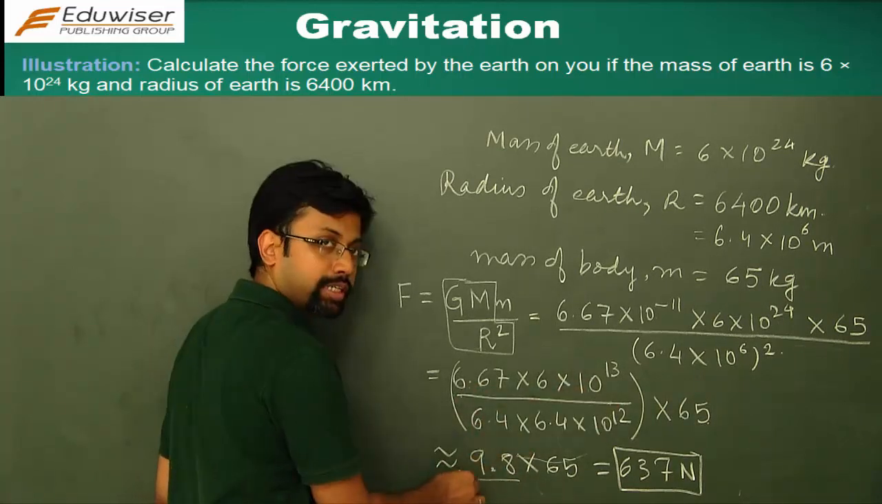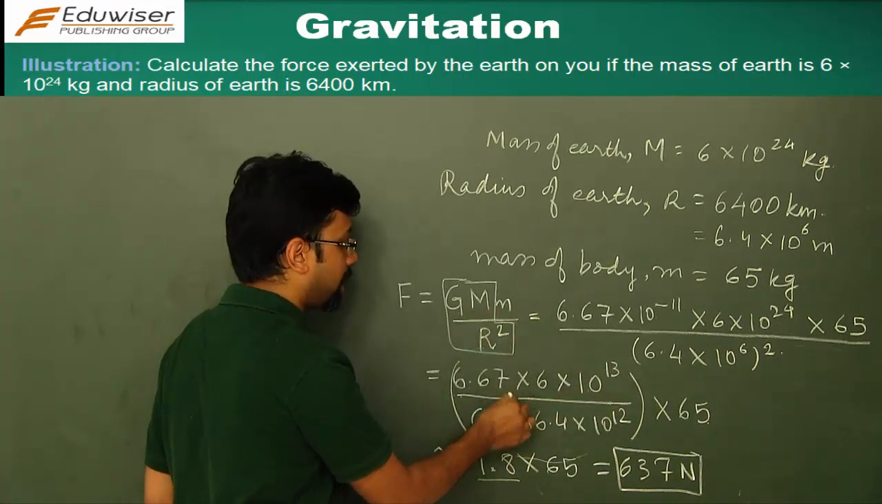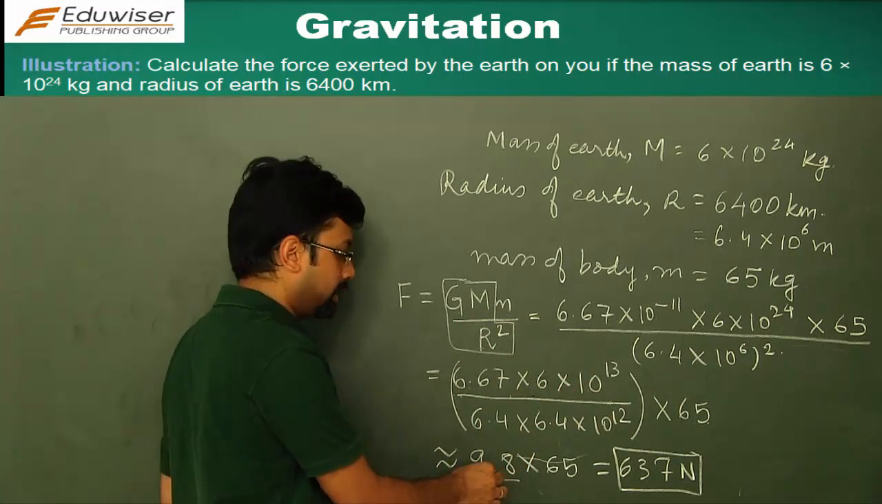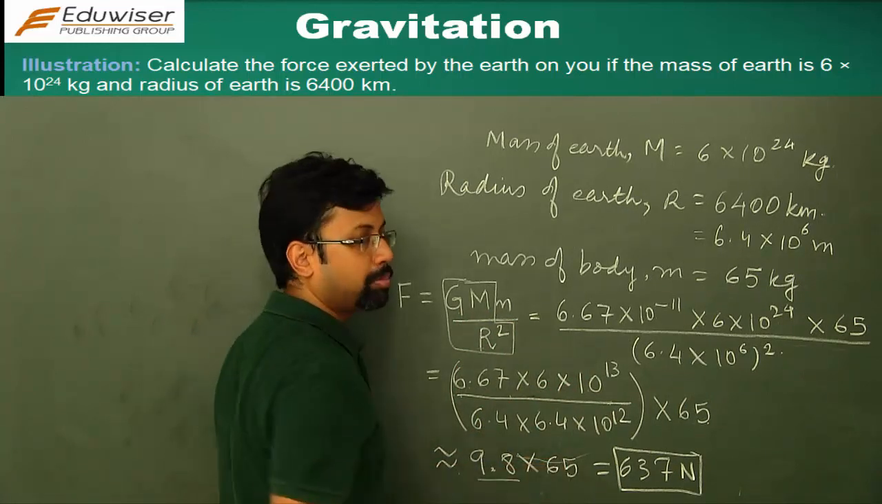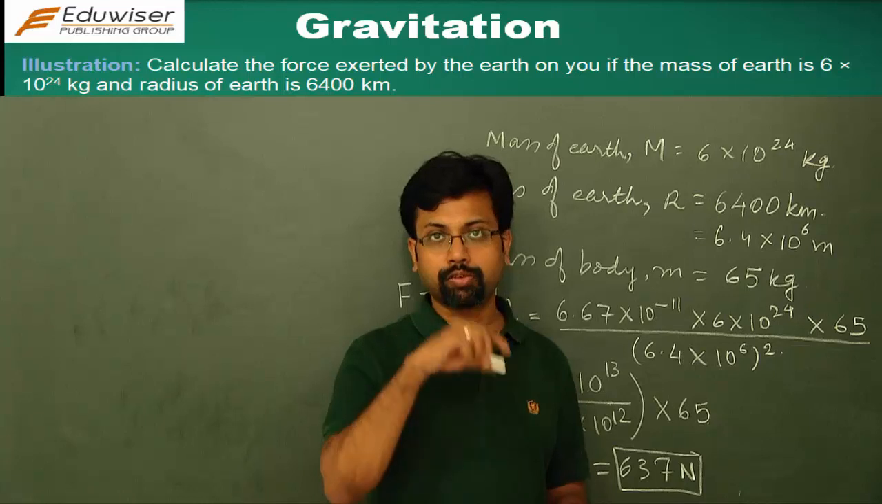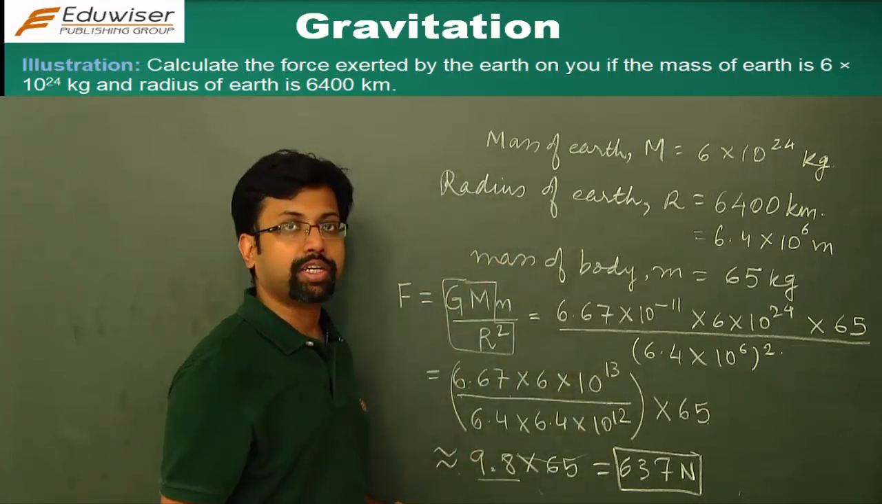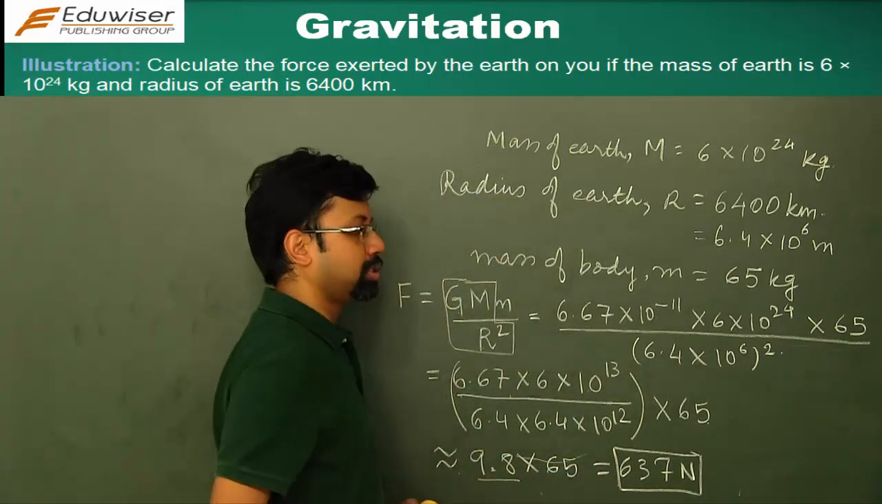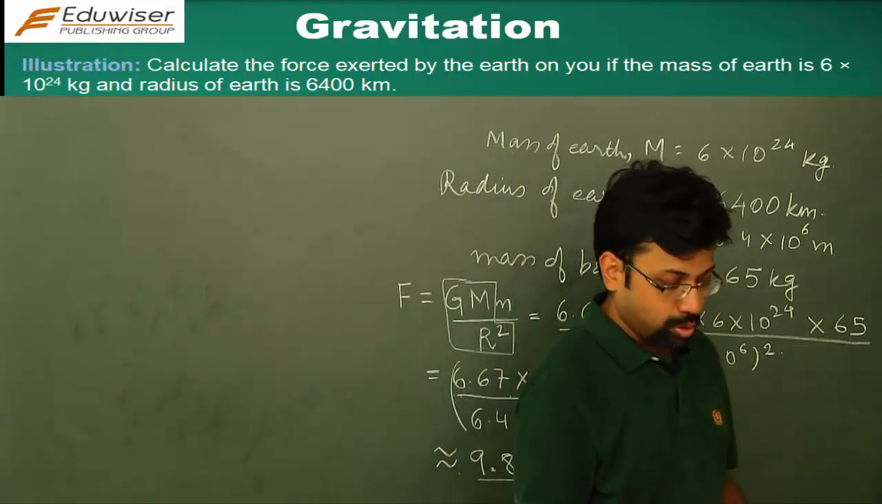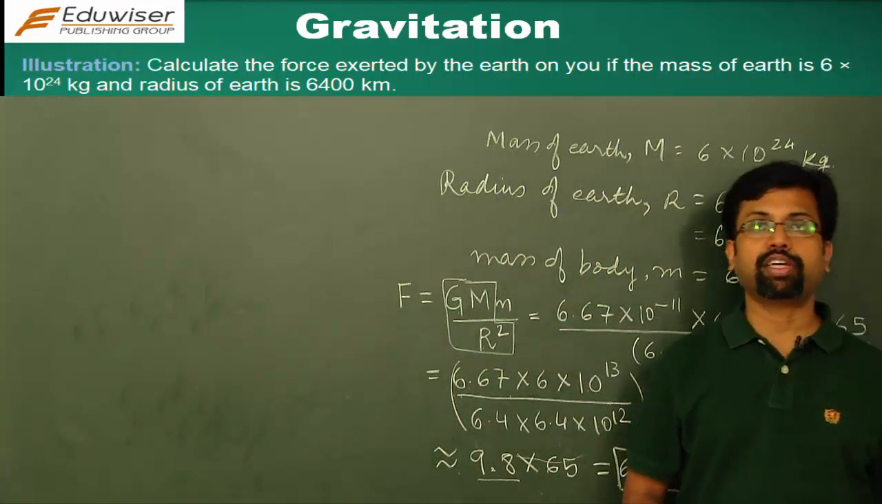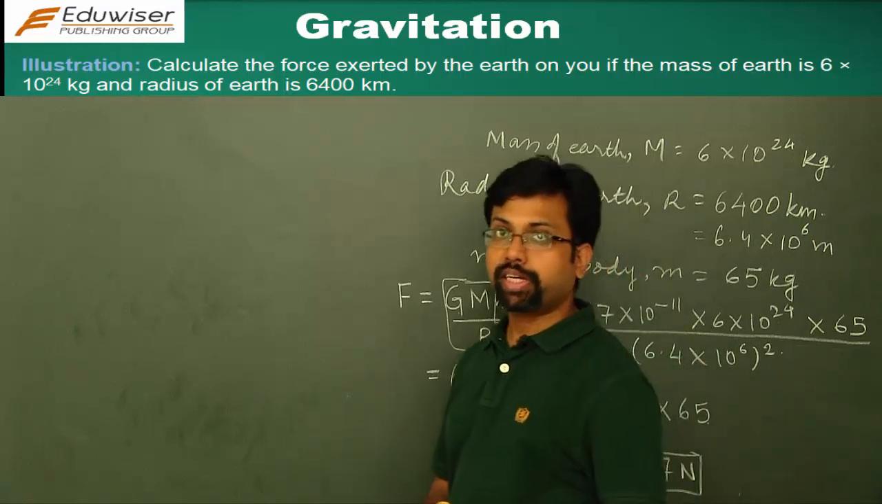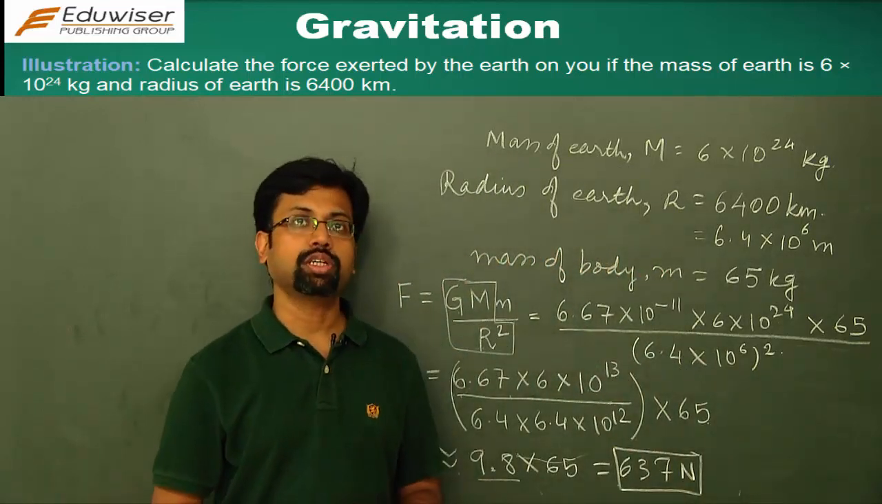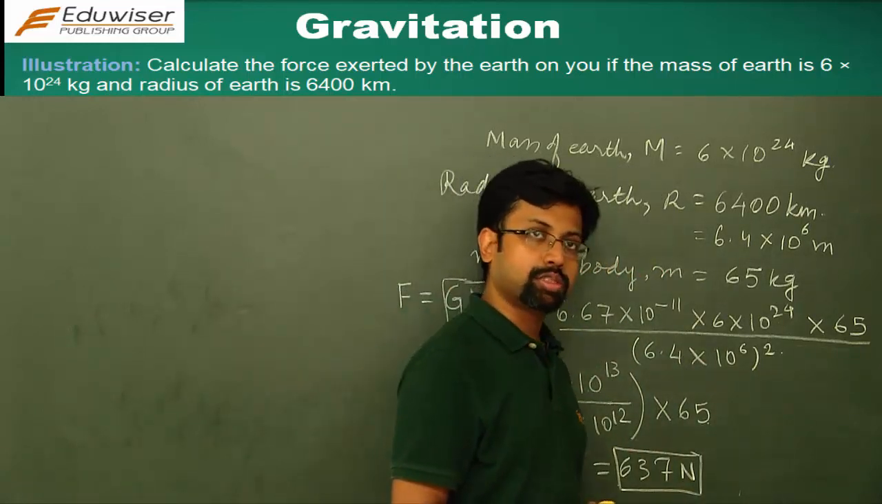So this is how you get it. You substitute the values of G, M and r square, and you would be getting 9.8. You multiply it with the mass, you get the force, the gravitational force, also called the weight of the body, and here it comes out to be 637 Newton. So my mass is 65 kgs and my weight, or the force with which the earth attracts me towards its center, is